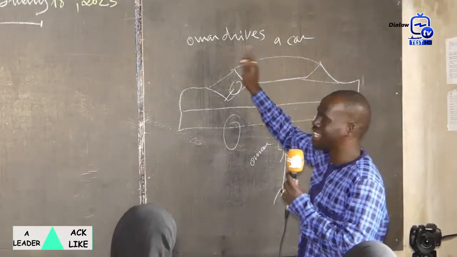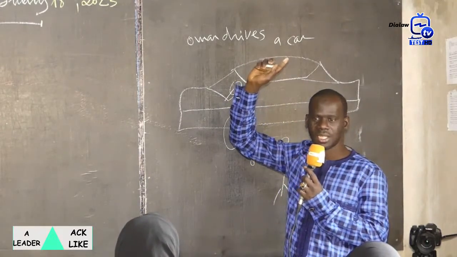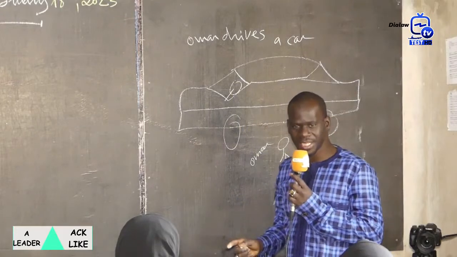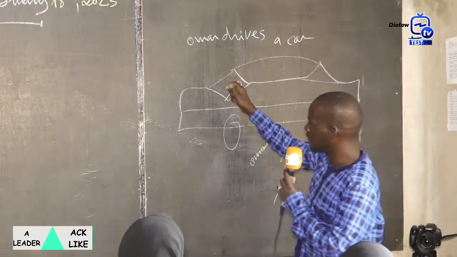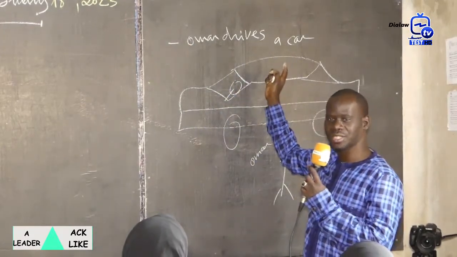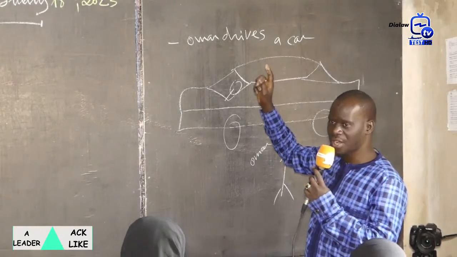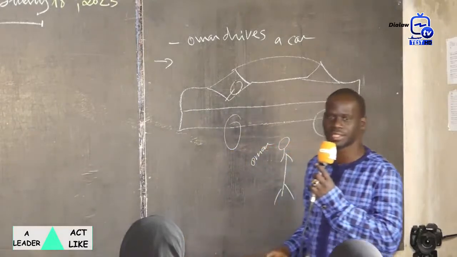So, which tense is it? Is it the past? Is it the present simple? Here we have the present simple. And is it in the active or the passive voice? The active voice. Who can transform this sentence into the passive voice?